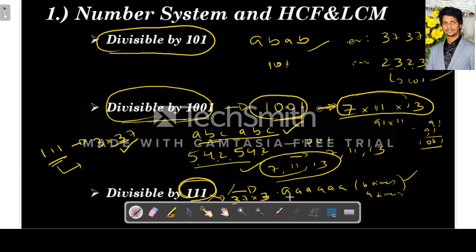And any number in the form where a digit is repeating 3 times, or 6 times, or 9 times, or 12 times, a multiple of 3, is divisible by 111.